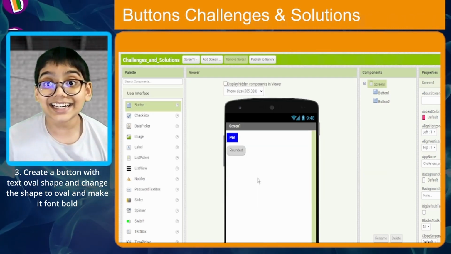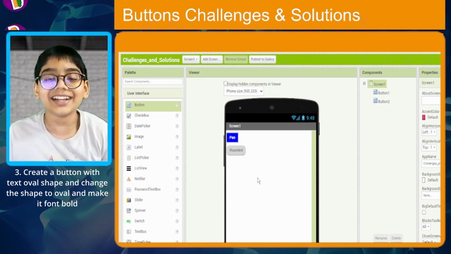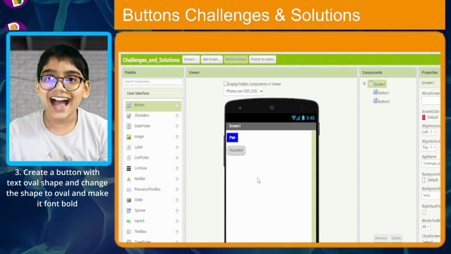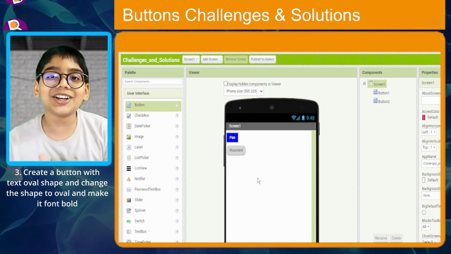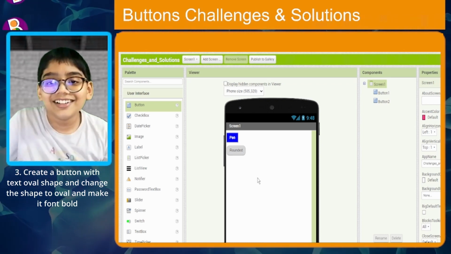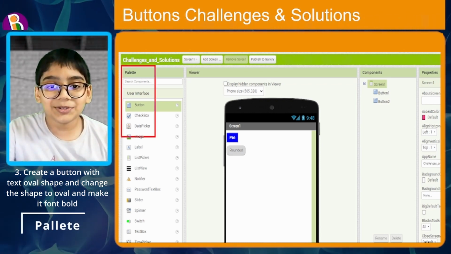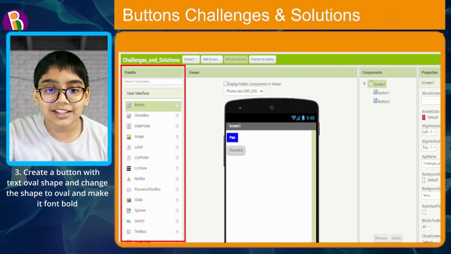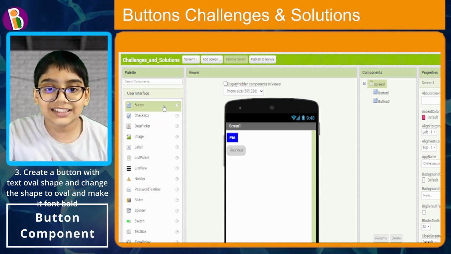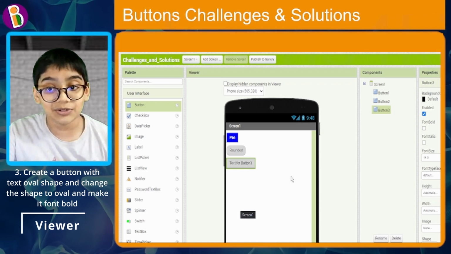Okay, 10 seconds is done. Did you do it? Great job if you did. And even if you didn't, I'm gonna show you how to do that right now. So first, you need to go to the palette and over there you can see button. Just drag this into the viewer.